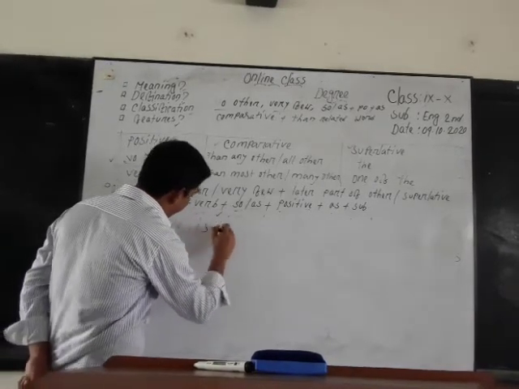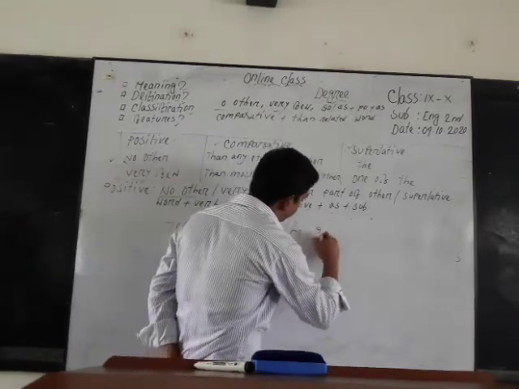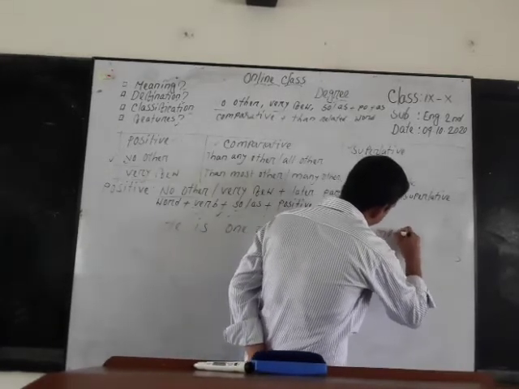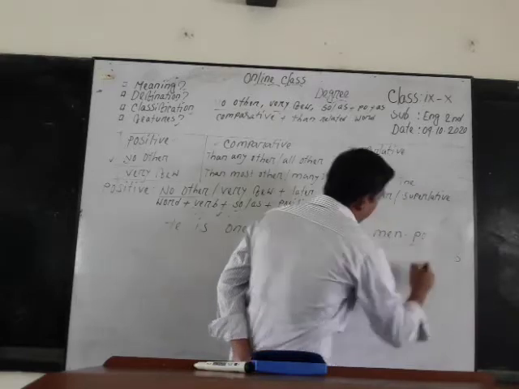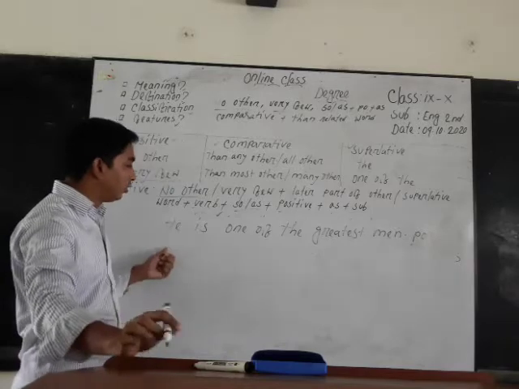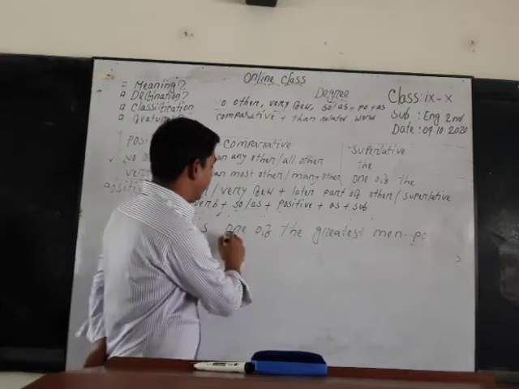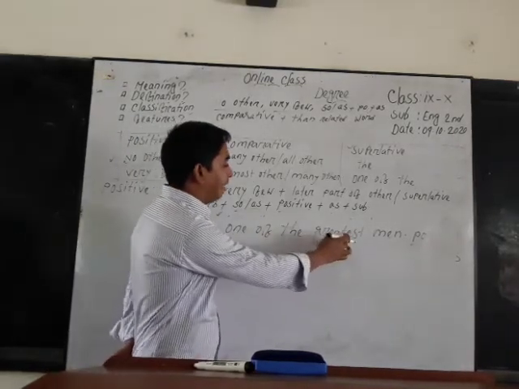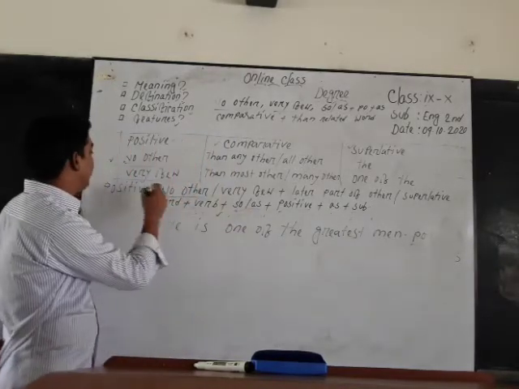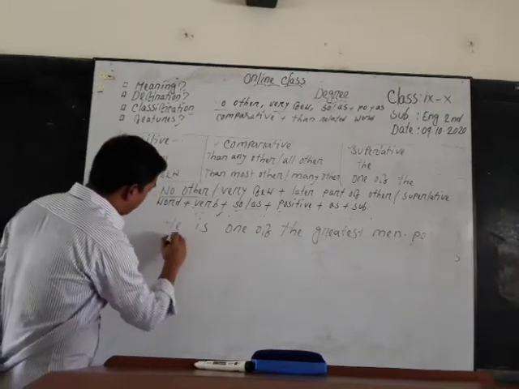He is one of the greatest men. Dear students, try to notice that this is an example of the superlative degree, because here we find the words "one of the," and then we have used here "greatest," the superlative form of the adjective. And if we want to make this sentence positive, we have to use at the beginning of the sentence "very few,"